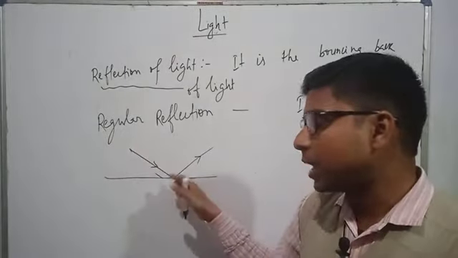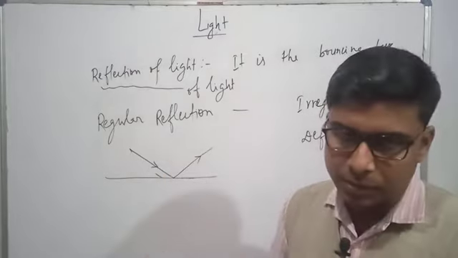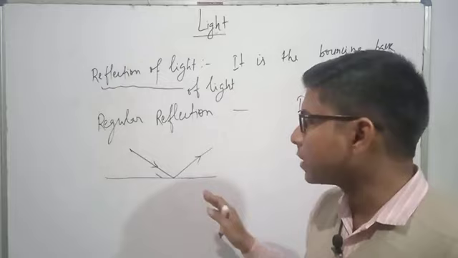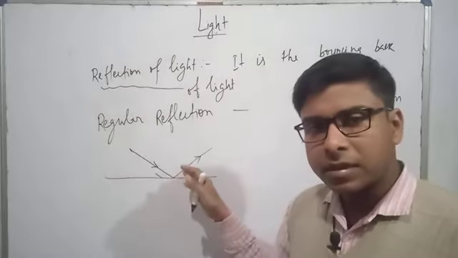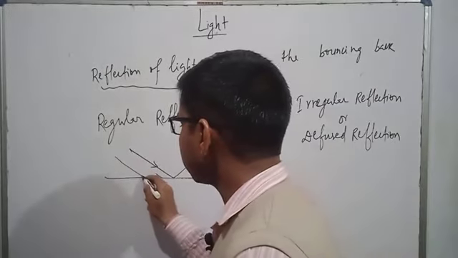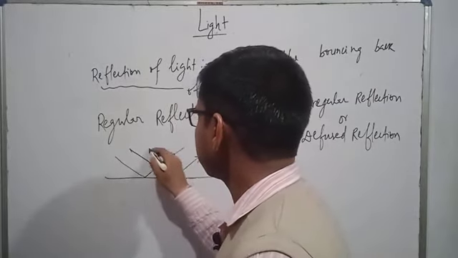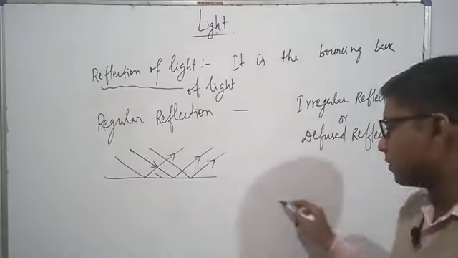Whatever the angle of incidence, that is equal to the angle of reflection. That we will later know in the laws of reflection, but for instance you can understand, on which angle the light ray falls, in the same angle it is reflected, and almost all rays are reflected. That is called the regular reflection.